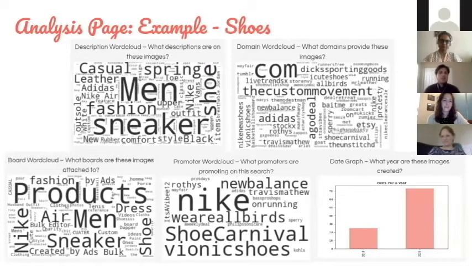And this is another example, shoes, which is a much more gendered search term. So we see gender coming up a lot more in this search. In the descriptions, we have men, it comes up right there. And boards, products, Nike, Air, men, these are all things we connect with more masculine shoes. This is my search. And Adidas, Shoe Carnival is advertising. These are a lot of things that I see ads for all the time. You know, they just follow me around the internet, and you see it reflected in this website.